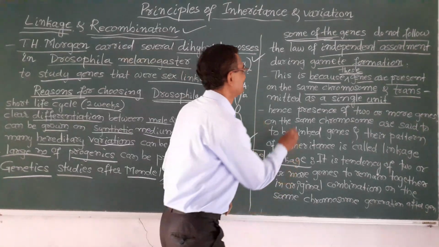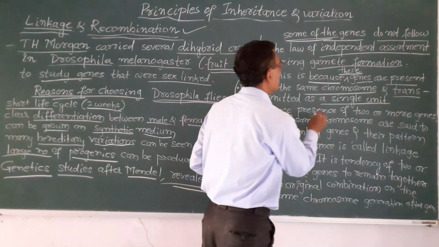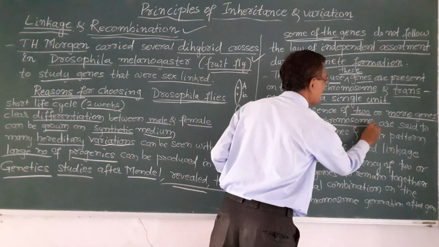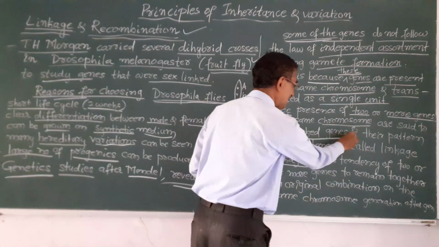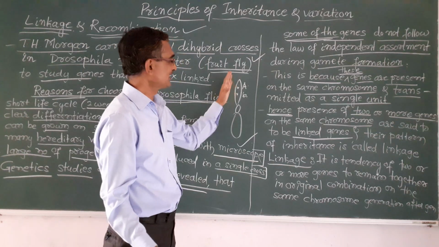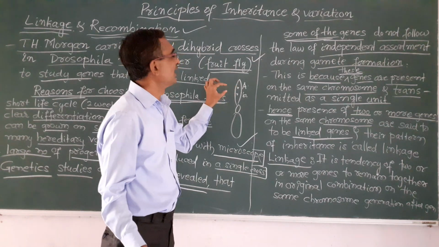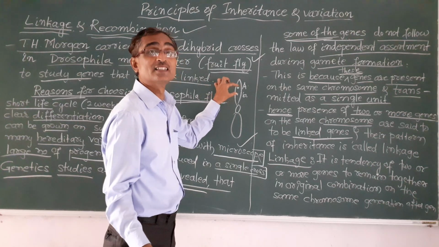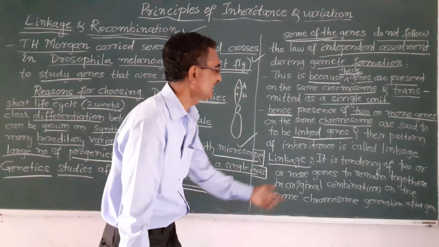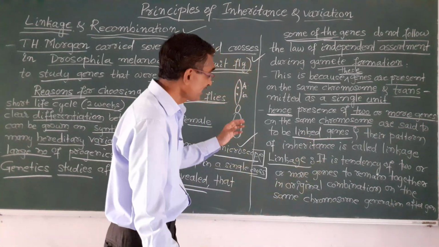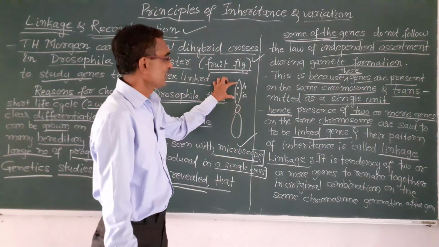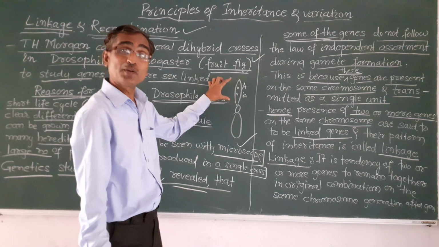Therefore, two or more genes present on the same chromosome are said to be linked genes. The genes which are present on the same chromosome are linked together.